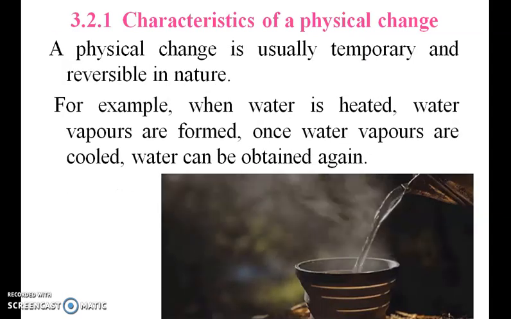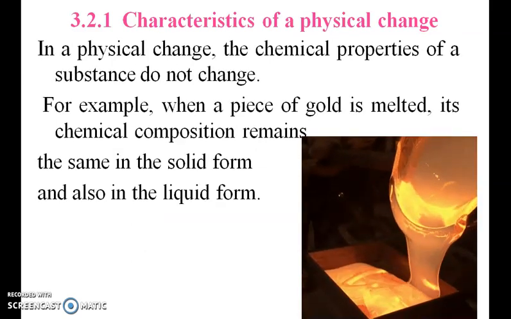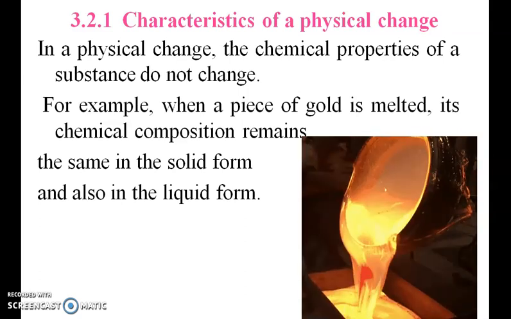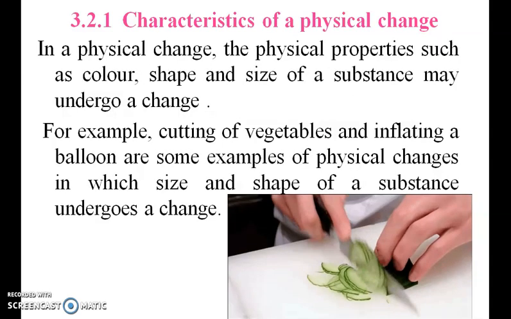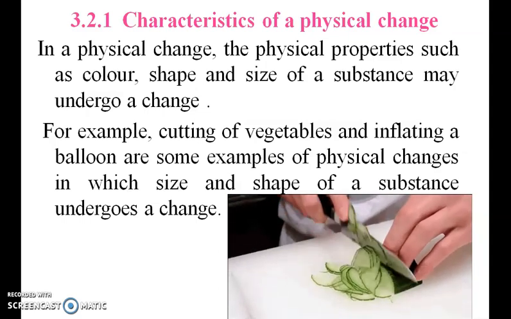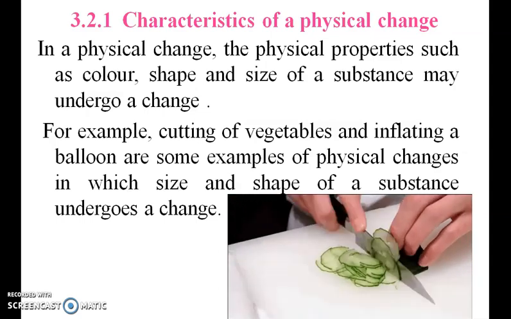Characteristics of physical change. A physical change is usually temporary and reversible in nature. When water is heated, water vapors are formed. Once water vapors are cooled, water can be obtained again. Okay. And in a physical change, the chemical properties of a substance do not change. For example, when a piece of gold is melted, the chemical composition remains the same in the solid form and also in the liquid form. The cutting of vegetables and inflating a balloon are some examples of physical change in which the size and shape of a substance undergo some changes.